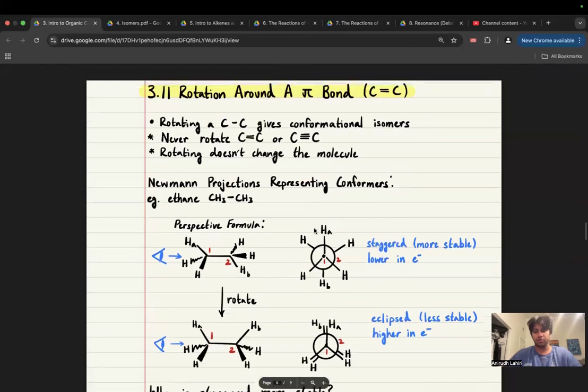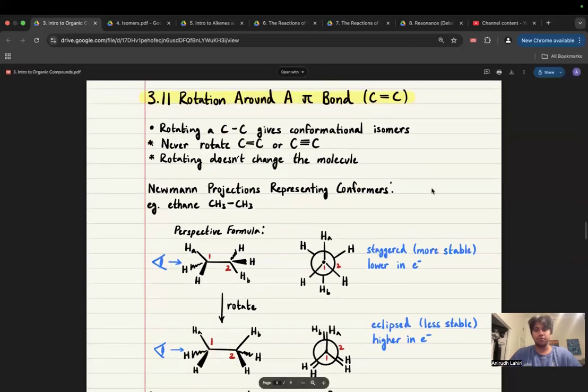Okay, so this is kind of an important concept. Rotating around a carbon-carbon single bond gives conformational isomers, right? If you think about a wheel on a car, if you have an axle and you have a wheel on both sides, you can rotate, right? If I had two things, then I wouldn't be able to rotate. This is why an axle is just one thing. So with that, you never rotate carbon-carbon double bonds or carbon-carbon triple bonds. Rotation does not change the molecule. So there's an important difference between conformation and different molecules.